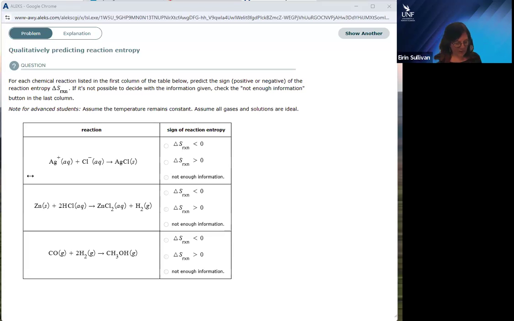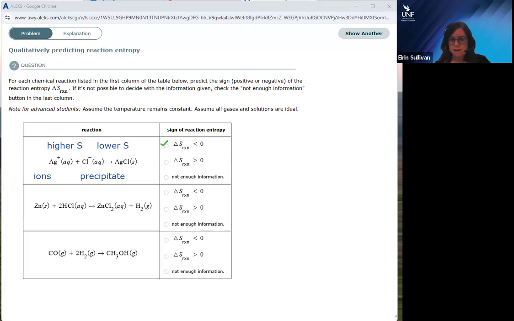On the left-hand side, we have ions, and then they are coming together to form a precipitate, a solid. So the left-hand side of the reaction is more disordered, in a higher state of entropy, and the right-hand side of the equation is more ordered, in a lower state of entropy. So it's going from a high entropy state to a low entropy state, so delta S is going to be negative. So we should check this box: the sign of our reaction entropy is going to be less than 0. All right, let's look at the next one.